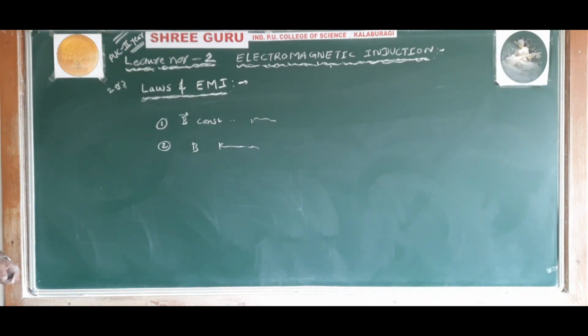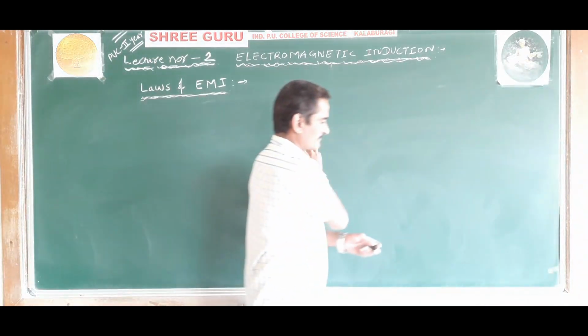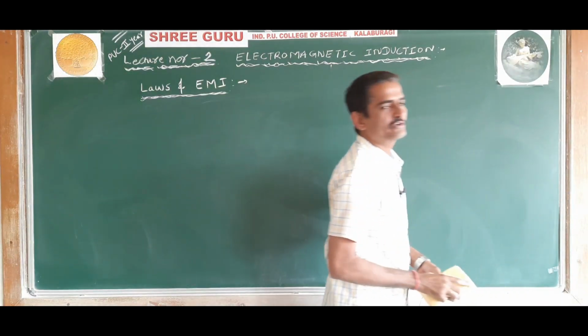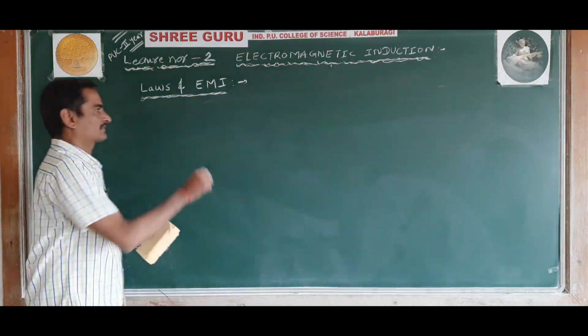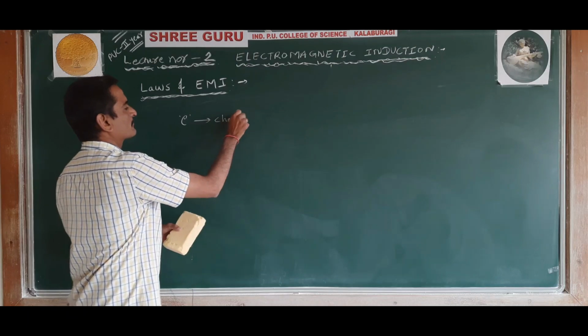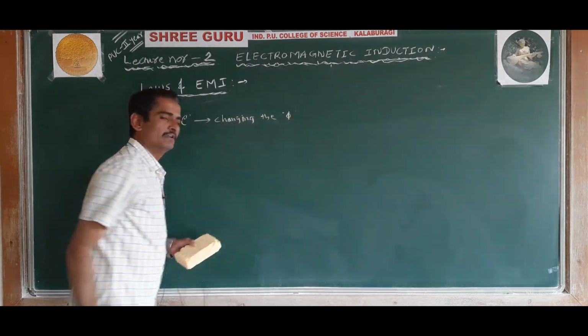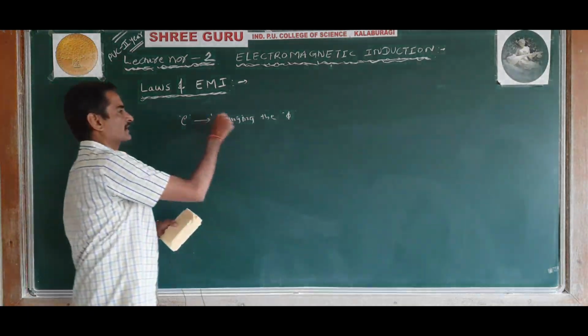Understood? So this is the way of changing the magnetic flux. From the laws of electromagnetic induction, we understood that an EMF is induced by changing the magnetic flux. Now, how to change the magnetic flux?